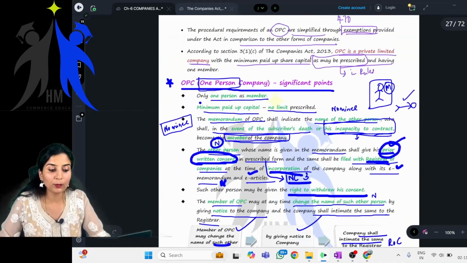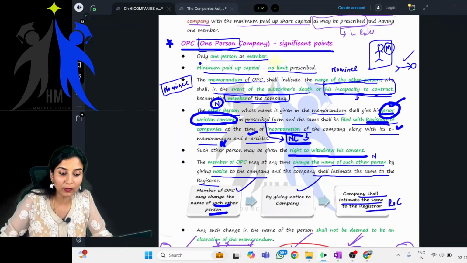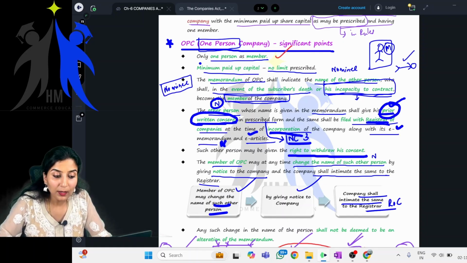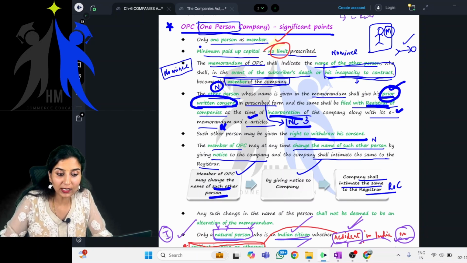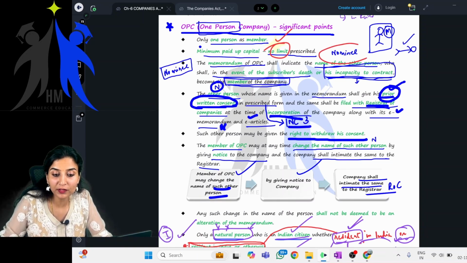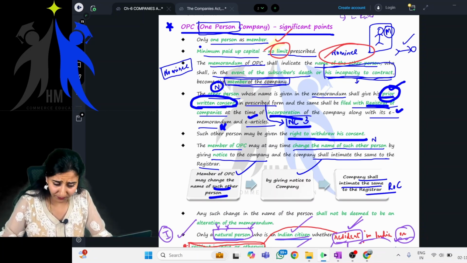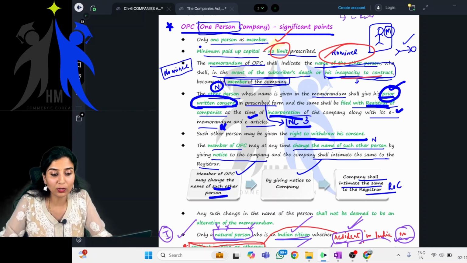Fine, this is done. Okay, one person company, significant points. Only one person as a member, right? Minimum paid up capital, there is no limit prescribed. Any minimum capital is allowed to incorporate an OPC. The memorandum of OPC shall indicate the name of the nominee, who shall, in the event of the subscriber's death or incapacity to contract, become the member of the company.